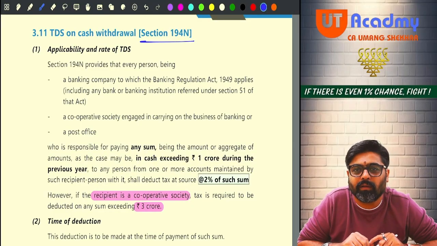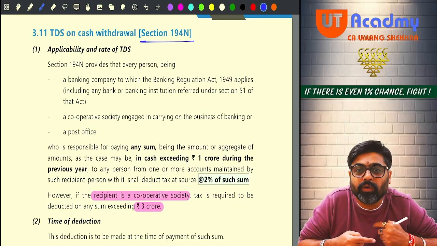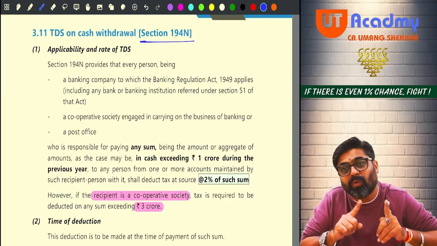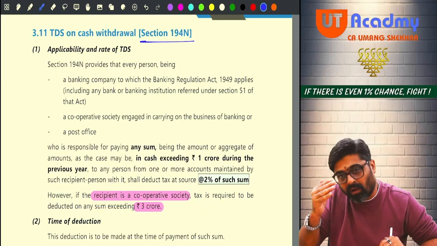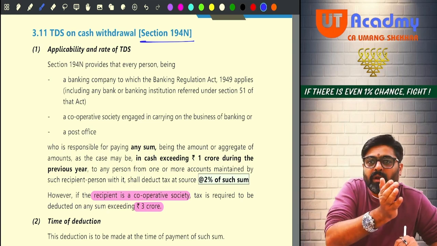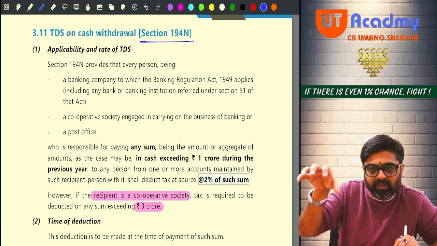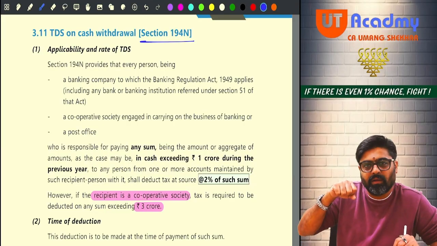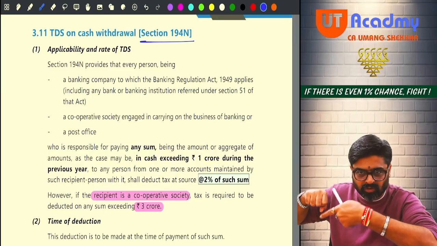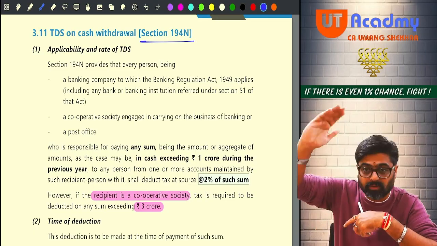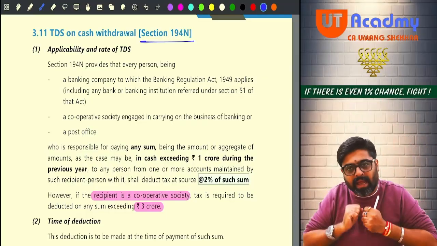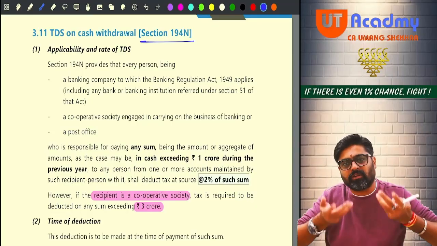Cash withdrawal. Government wants to demotivate transactions in cash. Hence, 194N is there. Otherwise, the amount which you are withdrawing from your bank is not your income. It is the amount which is already there in your bank account. When you withdraw it, the government cannot say that you have withdrawn, so this is your income. No, this is not my income. The amount which got deposited in my bank was my income, that is already taxed. Now, out of that, if I am withdrawing cash, how can you say that cash withdrawal is my income?